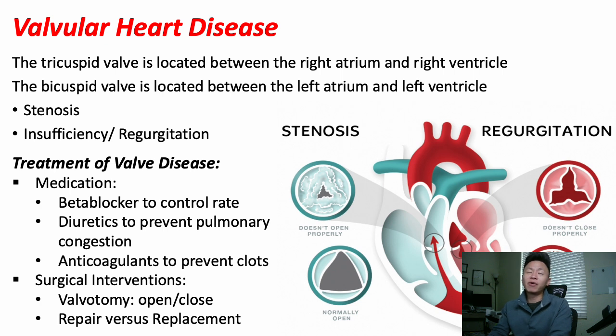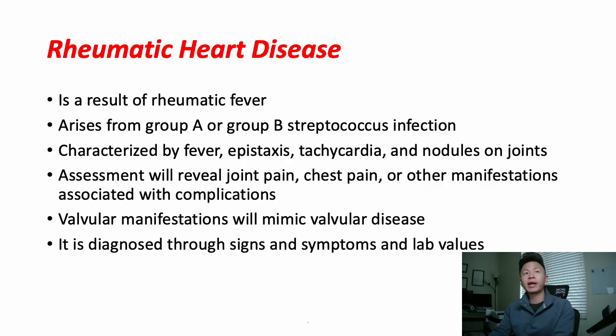All right, valvular heart disease. Those valves that we talk about, right? Those aortic, pulmonic, tri versus bi valves. Anytime there's insufficiency or regurgitation, anytime there's stenosis, those are what we call valve disease. Now, what do we do about them? Usually, we treat them symptomatically, but unless there's severe symptoms, then we can go for the surgical intervention, which is a valve replacement.